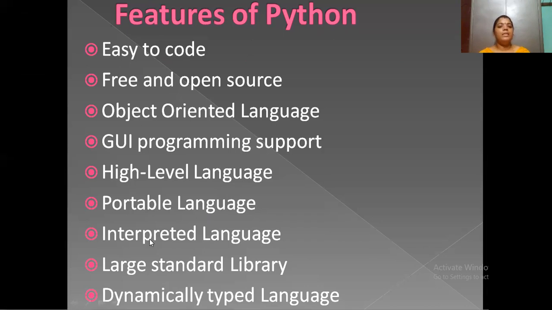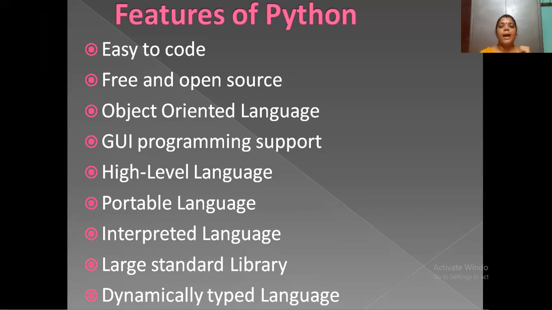Next, interpreted language. Interpreted means prototyping is fast here. In other programming languages like C and C++, after writing the code, we need to compile it and only then can we execute it and get the output.